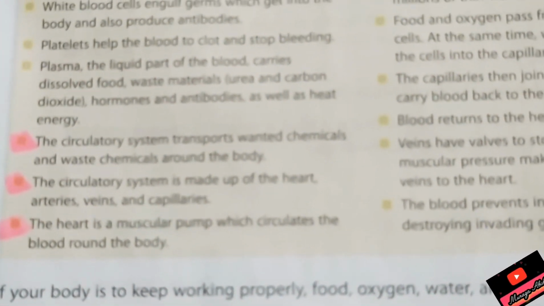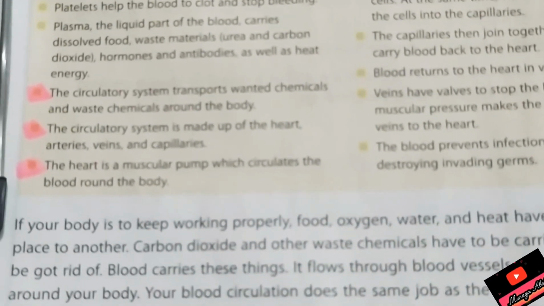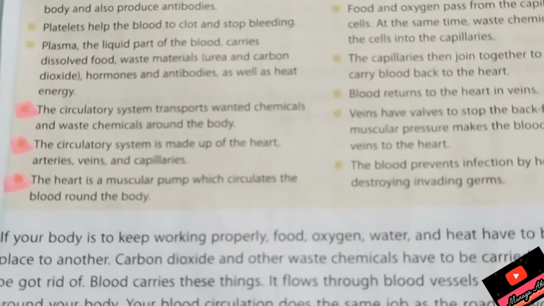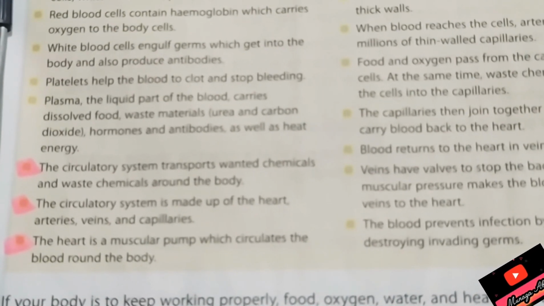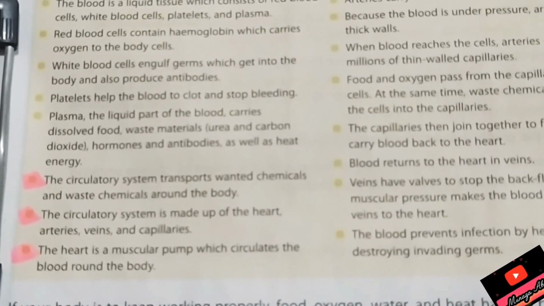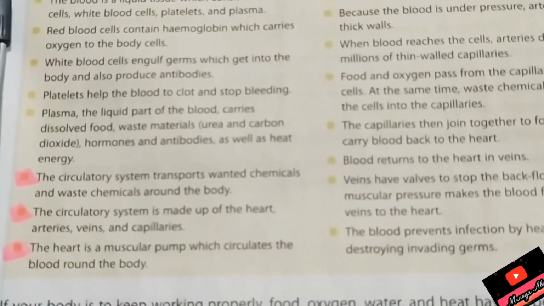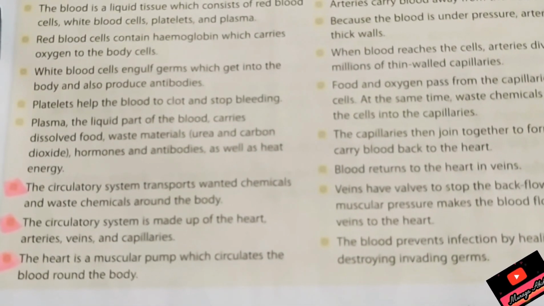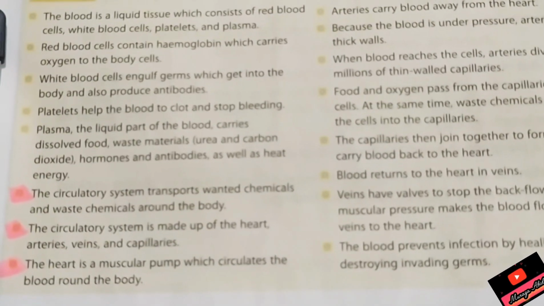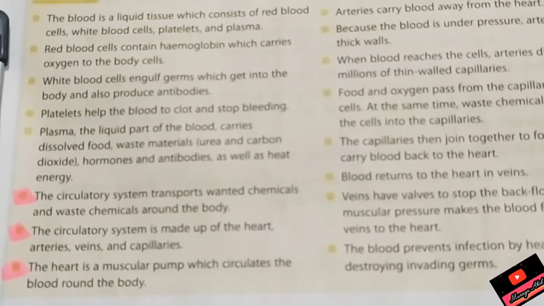What are wanted chemicals? I have already told. These are oxygen, food, water and other nutrients. So the circulatory system transports wanted chemicals and waste chemicals around the body. The circulatory system is made up of the heart, arteries, veins and capillaries.